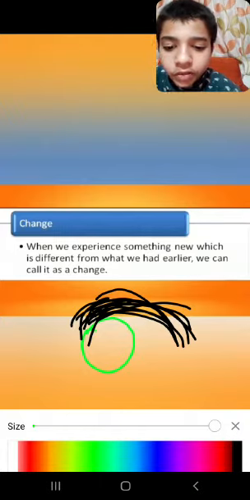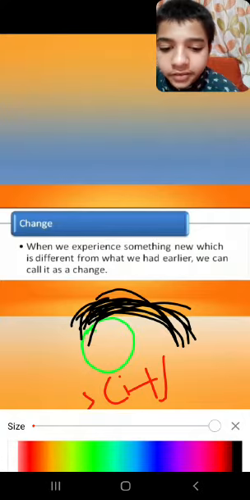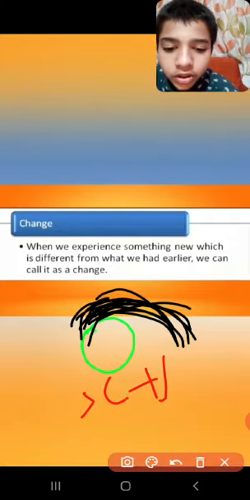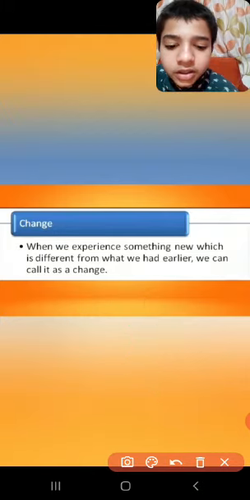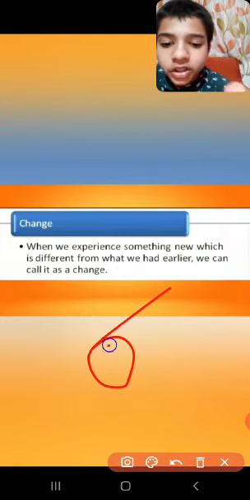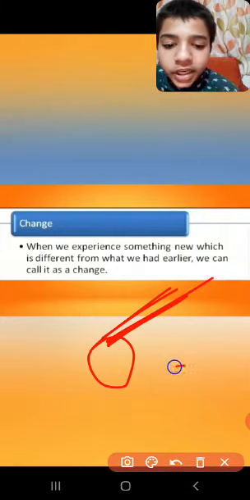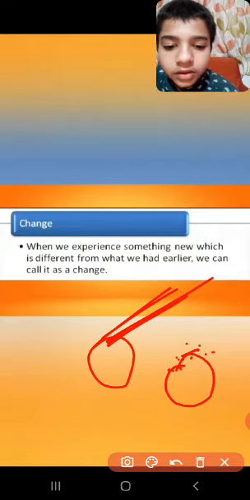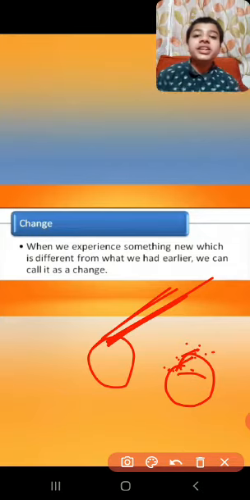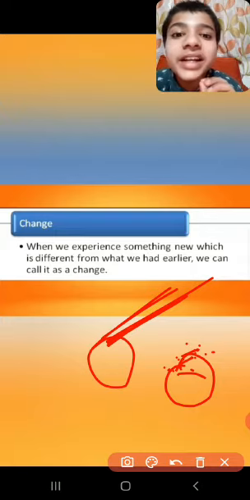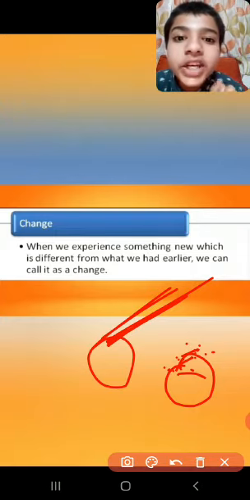When you cut your hair with scissors, your hair will automatically become short. This is your hair big, now your hair will be short, very short. This is change. How? Let's see its definition and try to understand it.